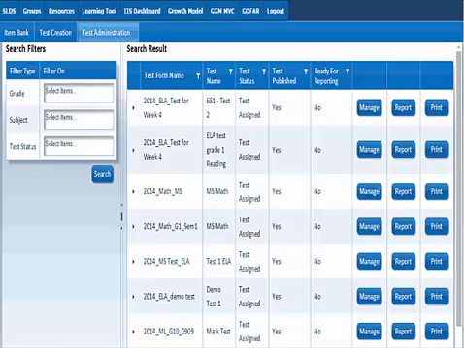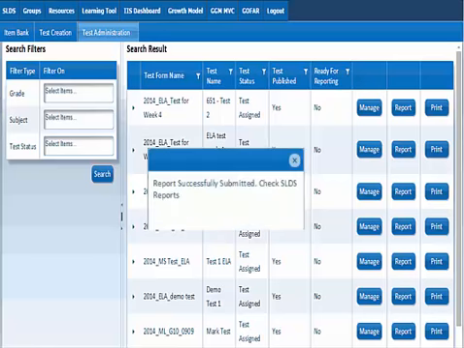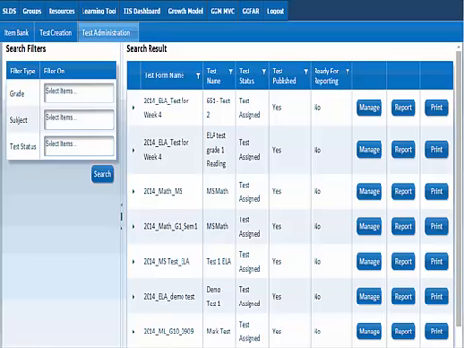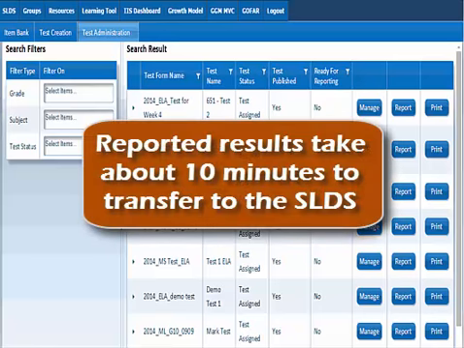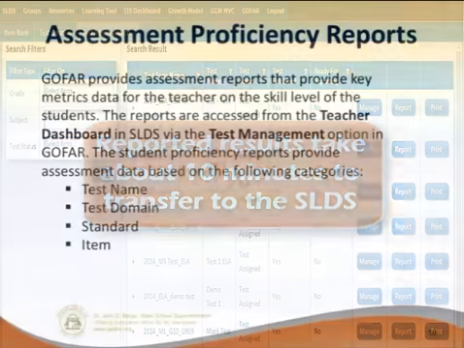You'll get a pop-up: report successfully submitted, check SLDS reports. Once you've done that, allow about 10 minutes for the information to go over there and populate. Once it's done that, everything should flow from there.